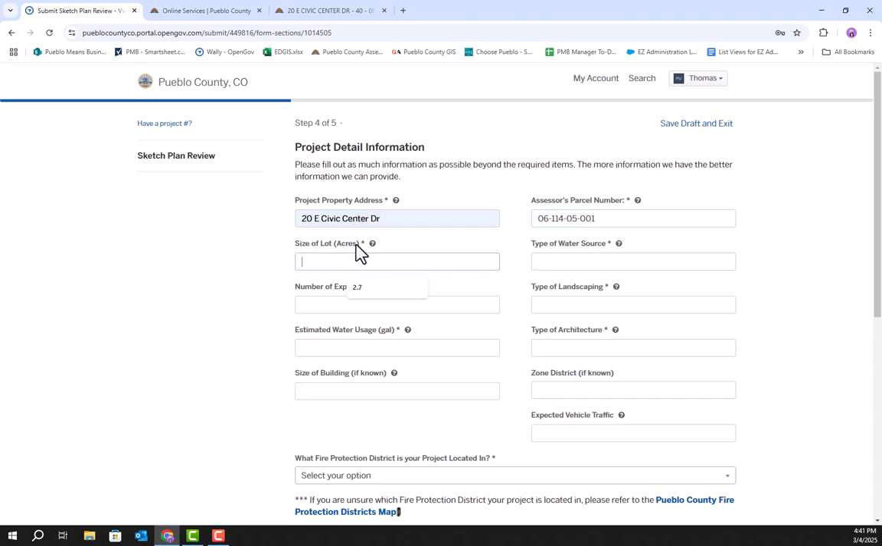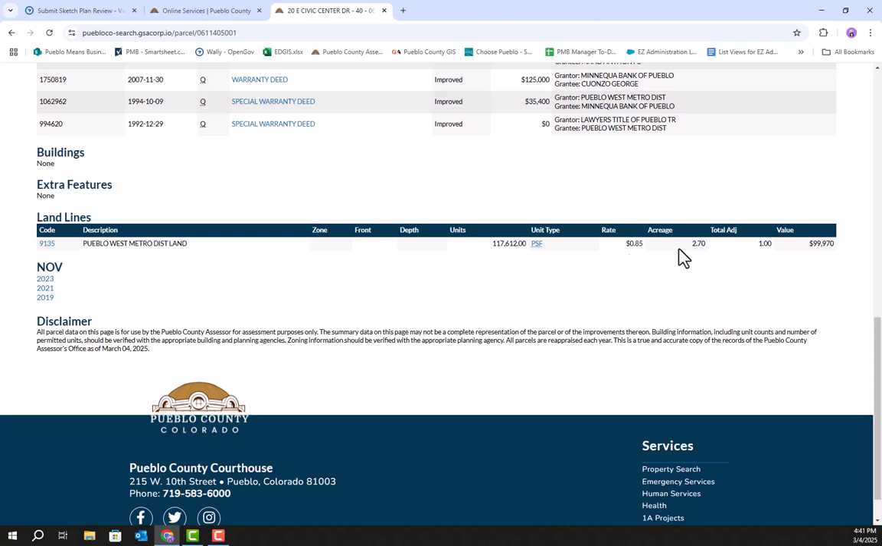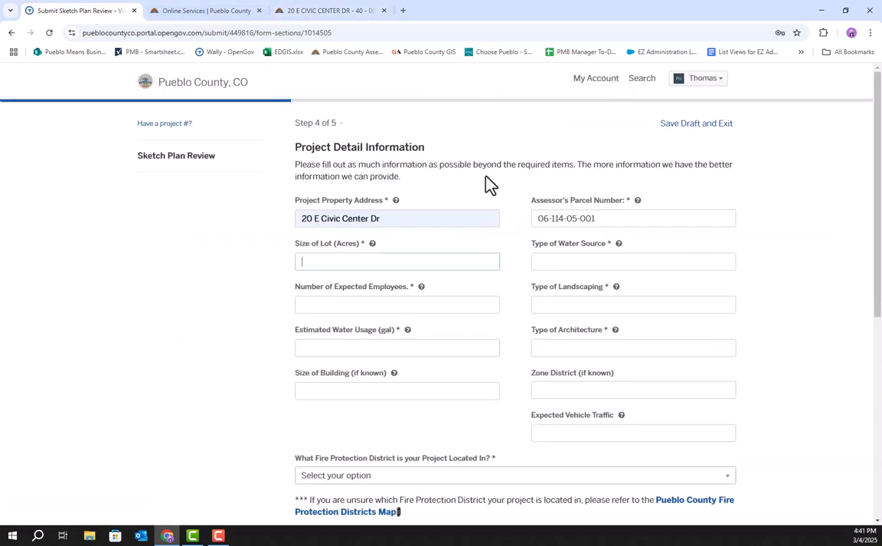Then the size of lot in acres, that's some information you can also pull off this site by scrolling down here, finding the acreage under landlines, copying that. We'll paste that in there. Type of water source, so that will depend on where your project is. Because this one is in the Pueblo West Metro District, they will be the water source for this one. But sometimes it will be well, sometimes it will be Pueblo Waterworks, sometimes it will be the St. Charles Mesa Water District. But for this particular project, we'll do Pueblo West Metro District.